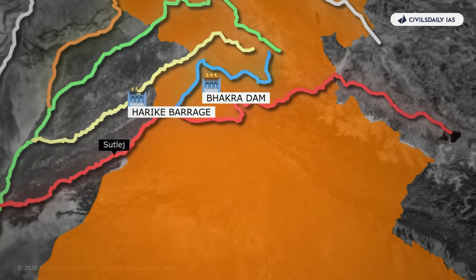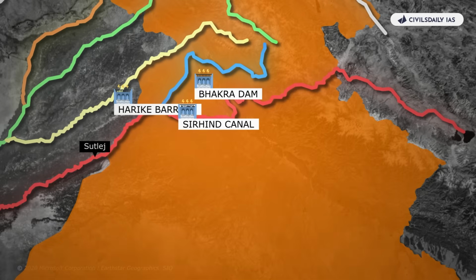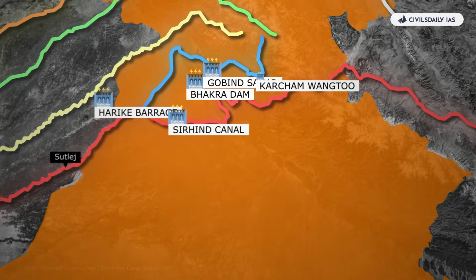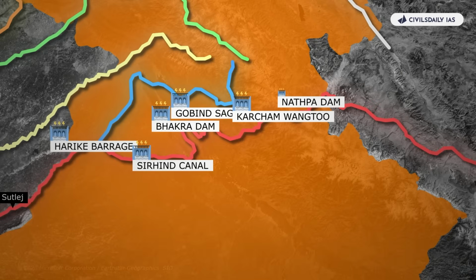The Harike, Sirhind, Govind Sagar, Karcham Wangtoo hydroelectric plant, Nathpa Jhakri Dam are other important multi-purpose projects on the river Satluj.